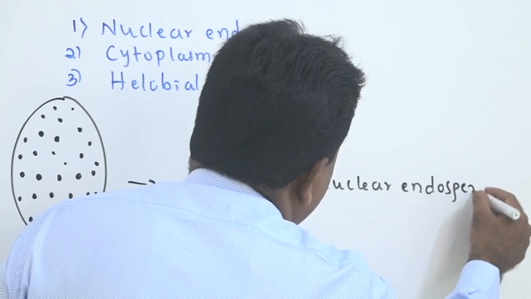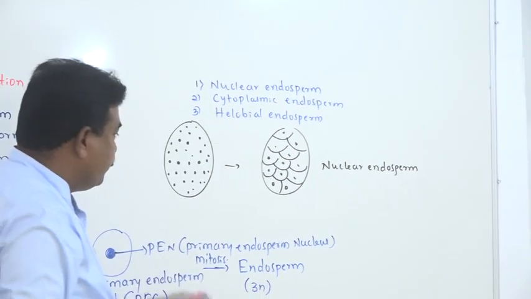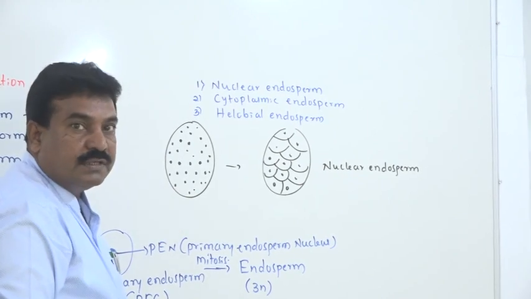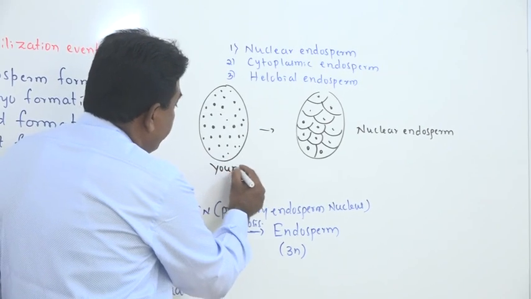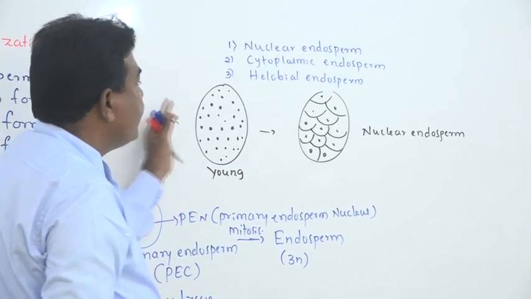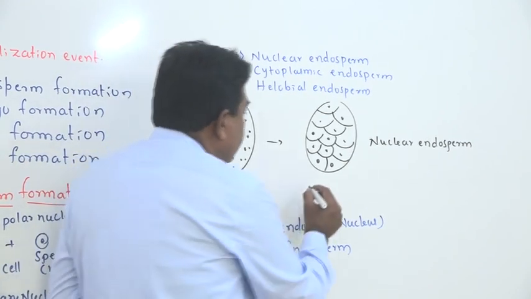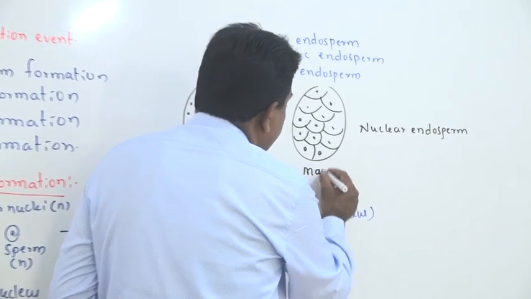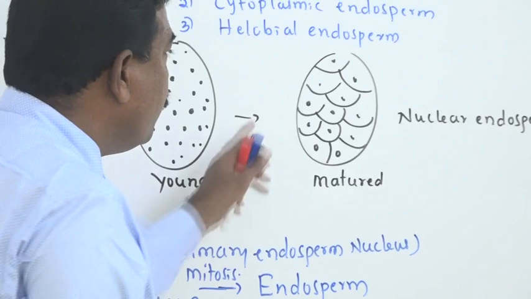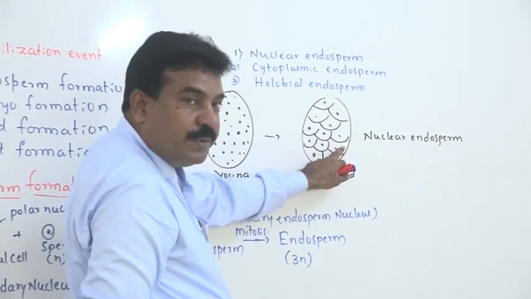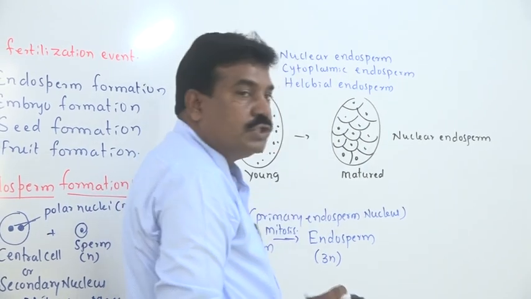In nuclear endosperm, in the beginning only repeated nuclear division takes place without cytoplasmic division. Hence, in the young stage of the endosperm we have multinucleated cells. If you take the matured endosperm, what happens? Nuclear division is followed in a later stage by cytoplasmic division. Hence, this nuclear endosperm later becomes cellular.